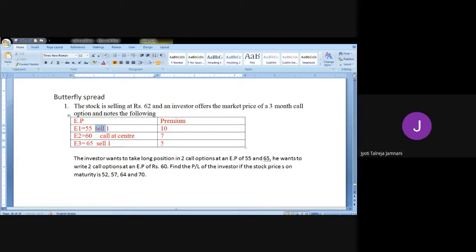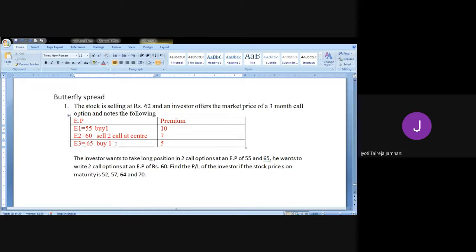The other way is you buy one above, buy one at the below, and at the center you sell 2 calls. So either of it you can follow. If they give in the question which strategy to follow, buy at the center or sell at the center, we'll do that. If they don't give, you can assume what you want to do at the center, and the opposite of that above and below. You will get marks for whatever you assume, because if they don't give, that means they want you to frame a strategy by yourself. Otherwise, mostly they should be giving what you have to do.